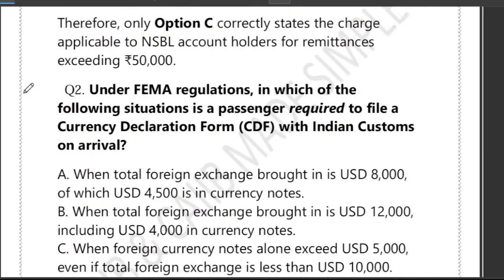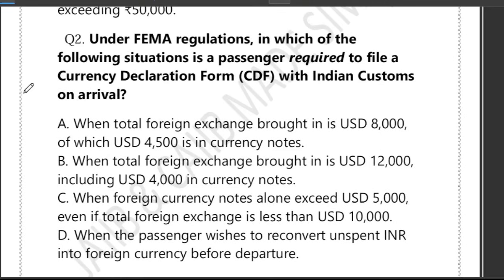Question number 2: under FEMA regulation, in which of the following situations is a passenger required to file a CDF with Indian customs on arrival? So it is a very good question. In which situation does a passenger arriving in India have to file a CDF? So our focus is purely on arrival in India and foreign exchange brought into the country.